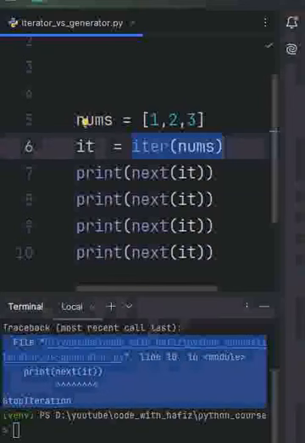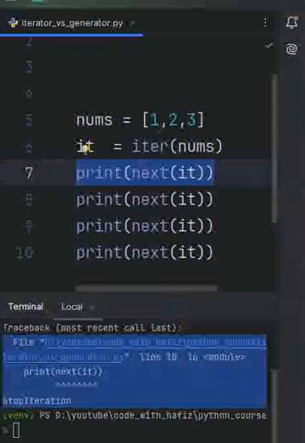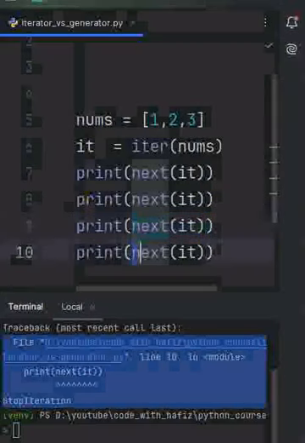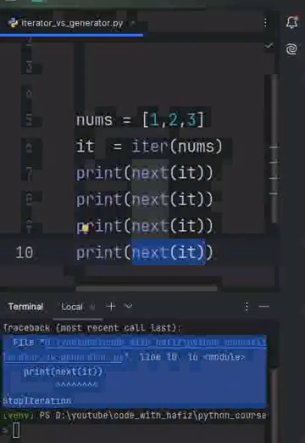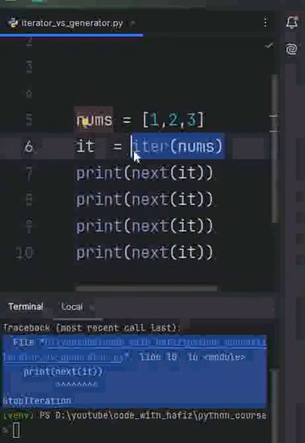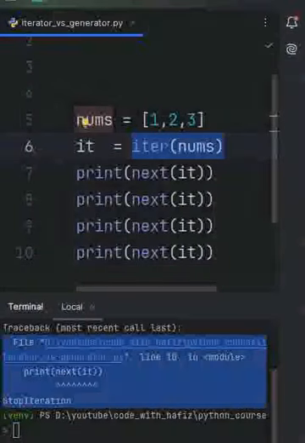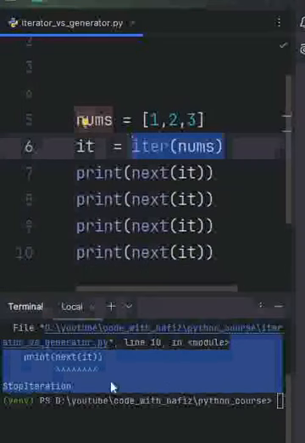That means no more data. Let me explain more deeply. On the first call, next will give 1, on the second call it gives 2, on the third call it gives 3, and on the fourth next call no values are left, so Python says StopIteration. Think like this: an iterator is a box of items and you take items one by one, and if you take all the items then the box will be empty. That's why Python says StopIteration.